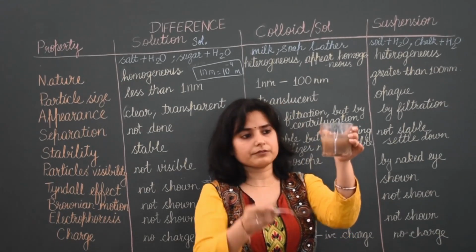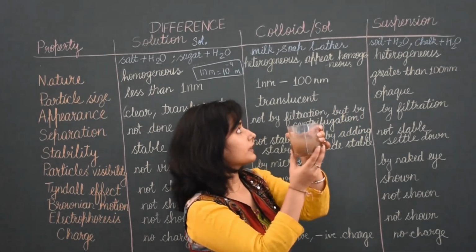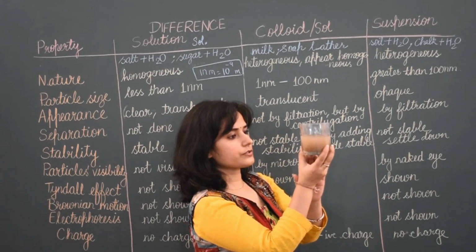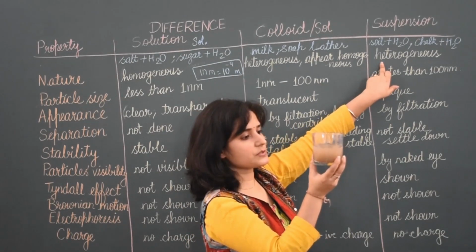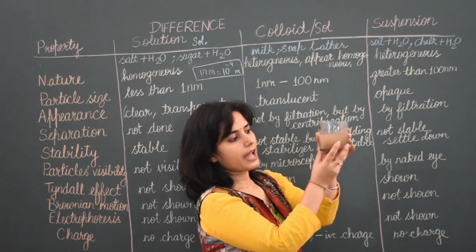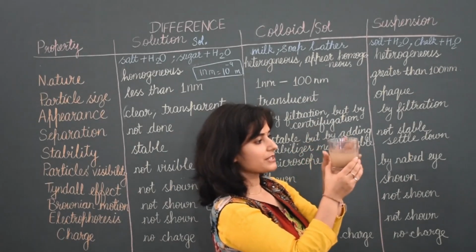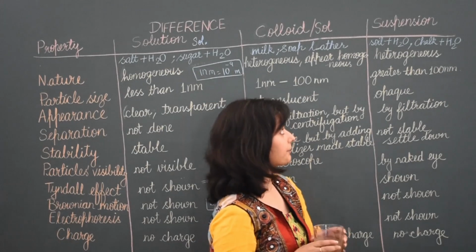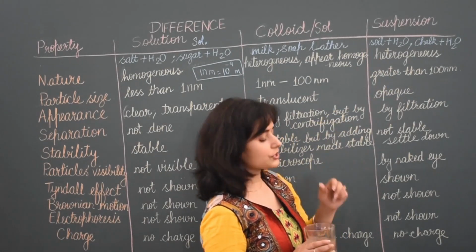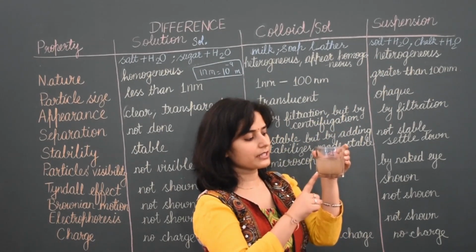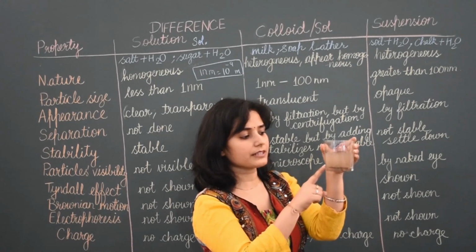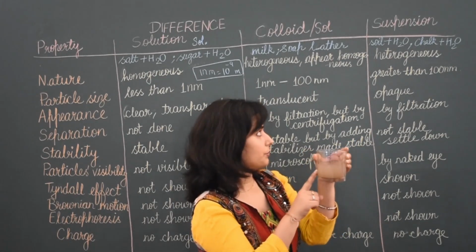I mix soil with water. This is a kind of heterogeneous mixture. You can see at the bottom it becomes dark and at the top it becomes light. That means separation of particles is starting. It is heterogeneous in nature. Its particle size is big. That's why we can see particles of soil inside the mixture.